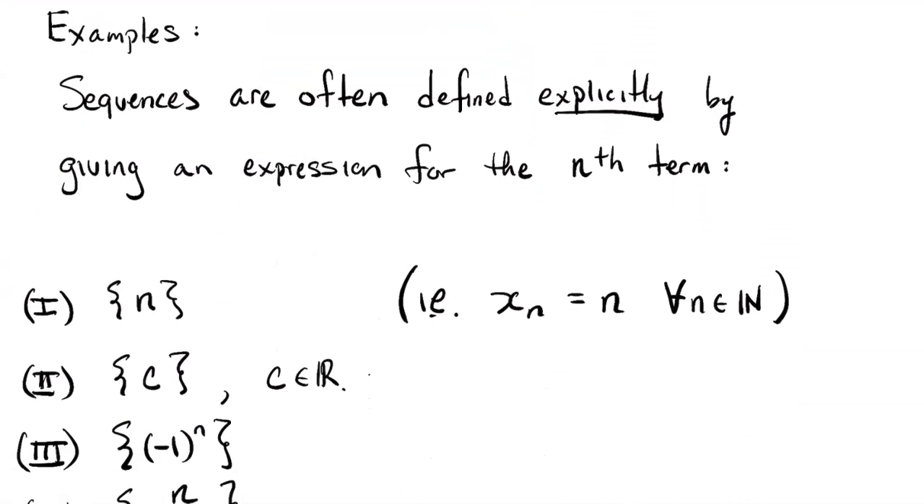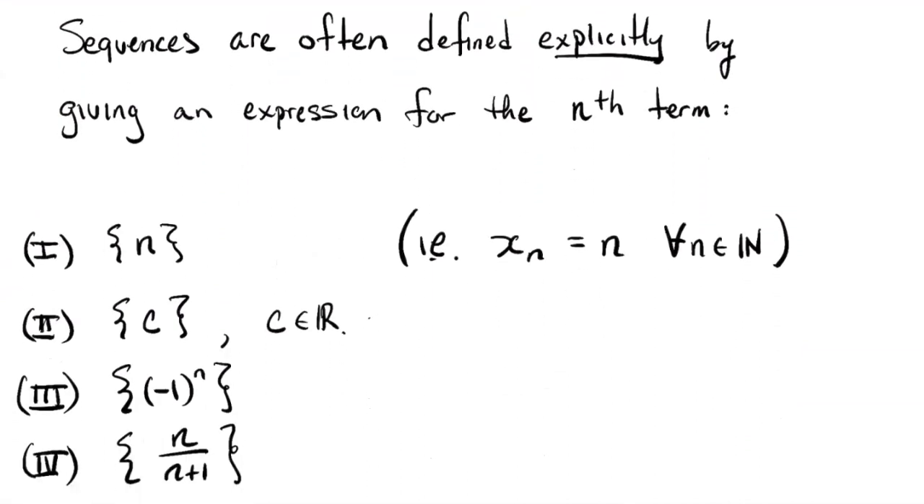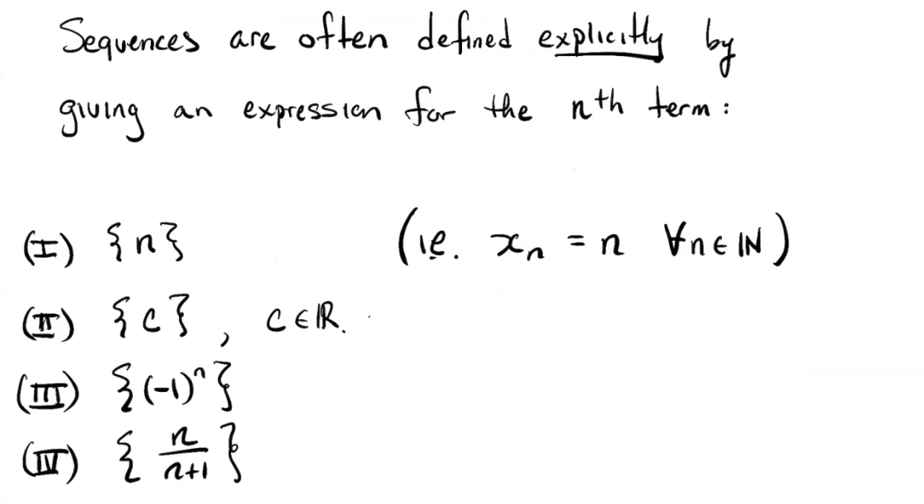My first class of examples here are so-called sequences that are defined explicitly. So what do I mean by explicitly? I mean, I give an explicit expression for the nth term of the sequence. So here I am using this notation. If we look at our first example here, I write the sequence with set braces around the expression that's just the identity function n. So f of n is equal to n. Here I'm actually calling the sequence x.